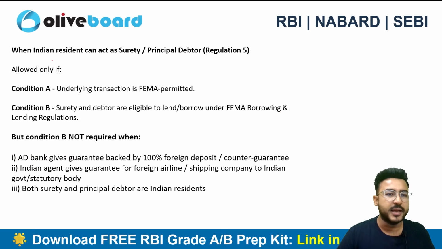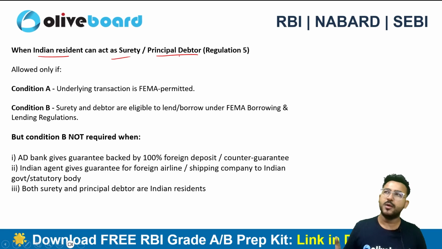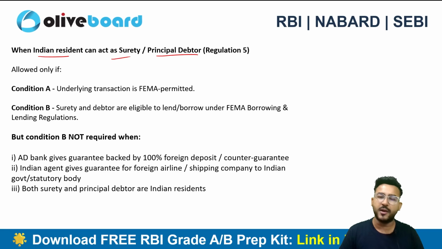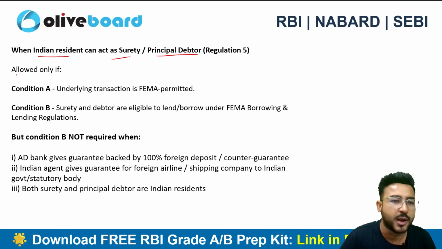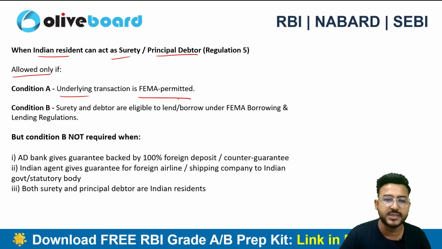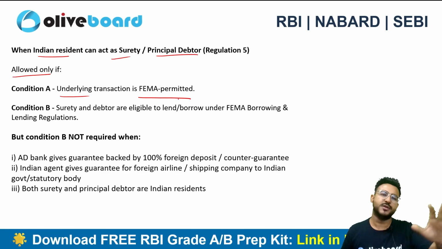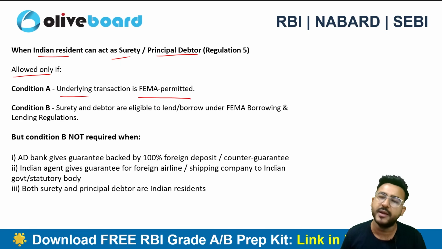Now, when can an Indian resident act as a surety or principal debtor? That means when can the Indian entity be a part of the guarantee agreement? It is allowed only if the underlying transaction is FEMA permitted. So if the transaction is clearly mentioned in FEMA, it is clearly permitted. Condition number 1 is satisfied.